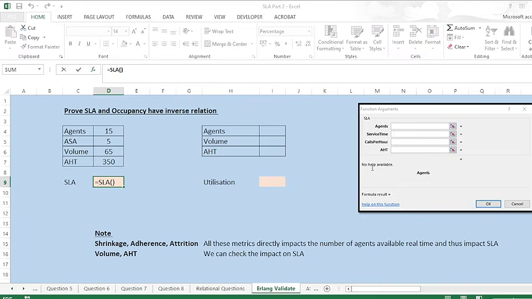You'll have to just put in the metrics: first the number of agents, 15 agents, then ASA 5 seconds, then volume 65 and the AHT is 350.